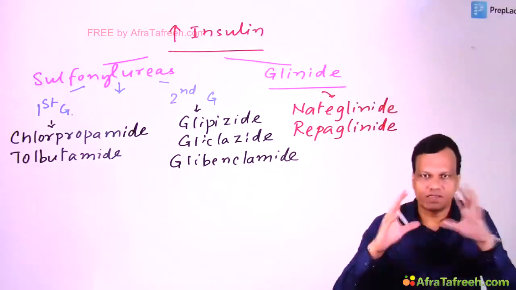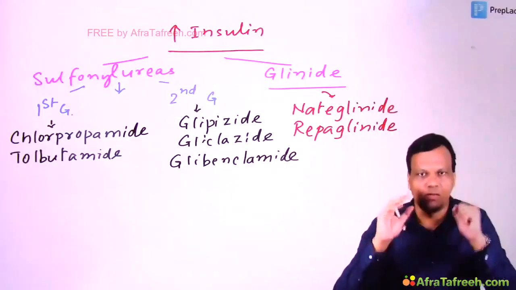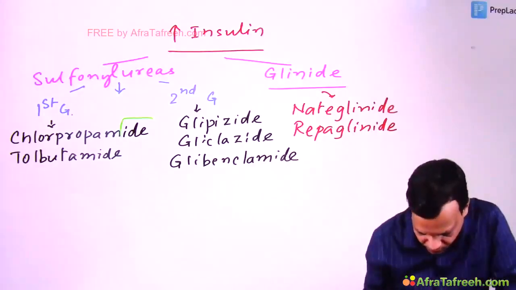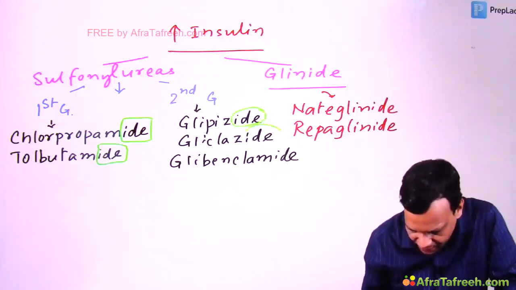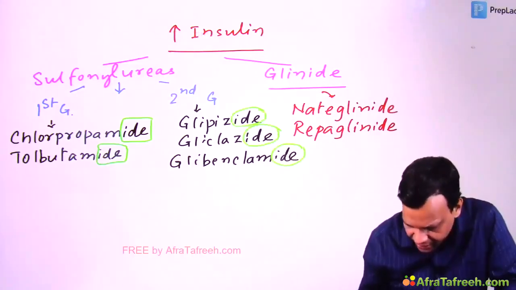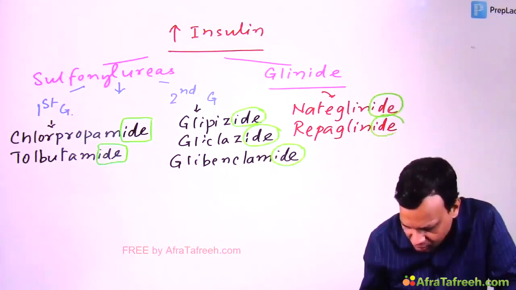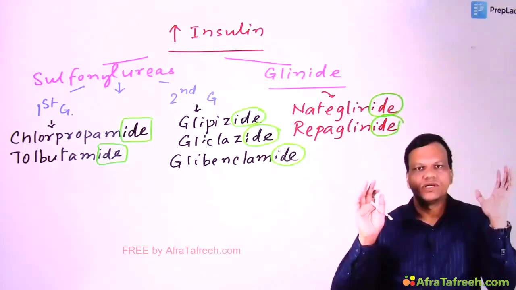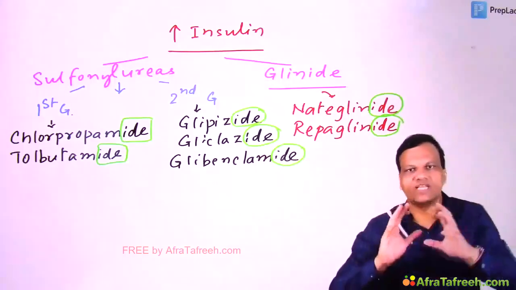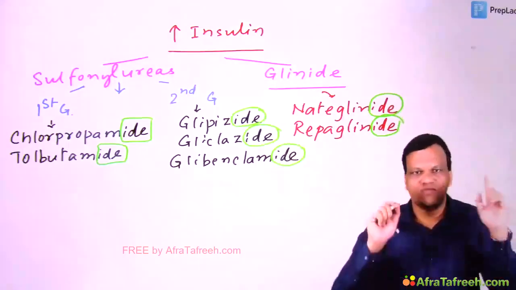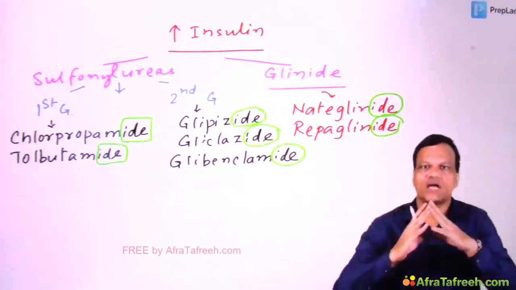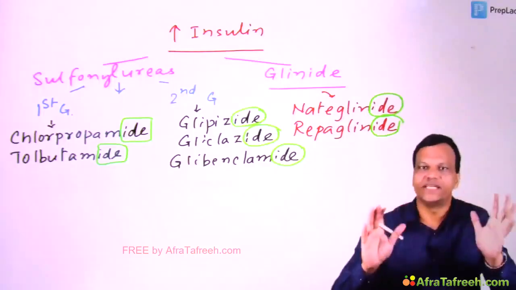So we need to find something common in the name, and that common thing is that the name ends with "ide." So among anti-diabetic drugs, if any drug name ends with "ide," it can cause hypoglycemia. Okay? So this is our mnemonic: drugs ending with "ide" will cause hypoglycemia. Apart from insulin, only those drugs will cause hypoglycemia whose name ends with "ide."